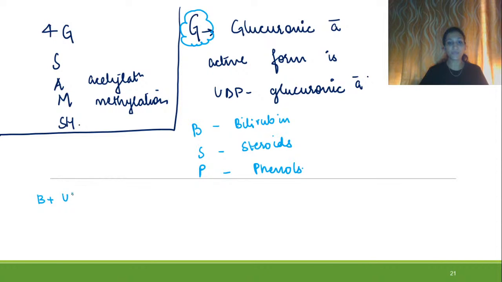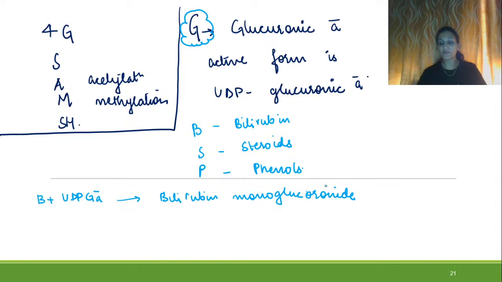Bilirubin will combine with UDP glucuronic acid, and it will be getting converted into bilirubin monoglucuronide, which will be further changing into bilirubin diglucuronide. Okay, and this bilirubin diglucuronide is a water soluble compound.